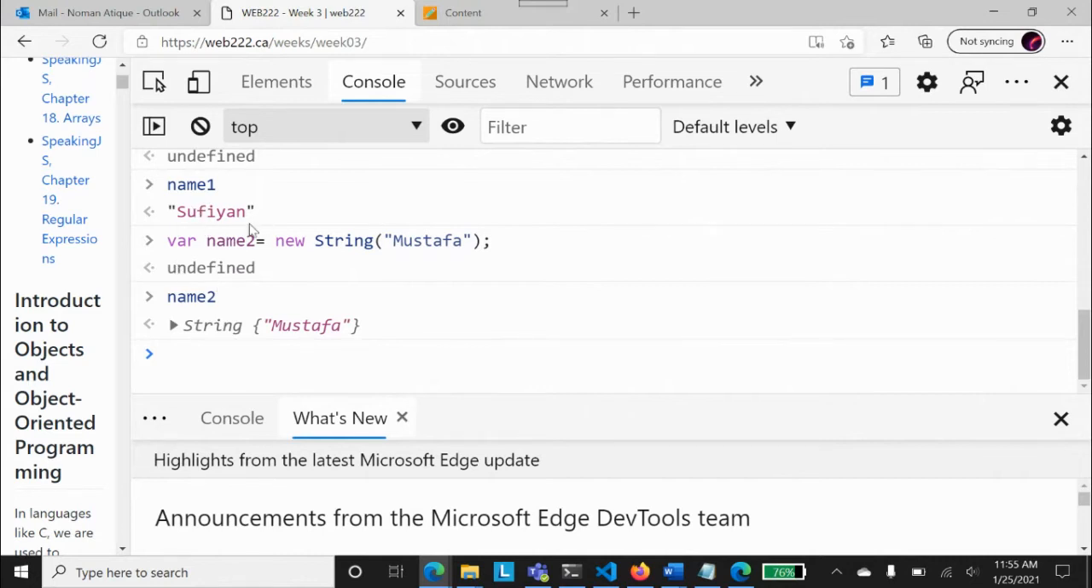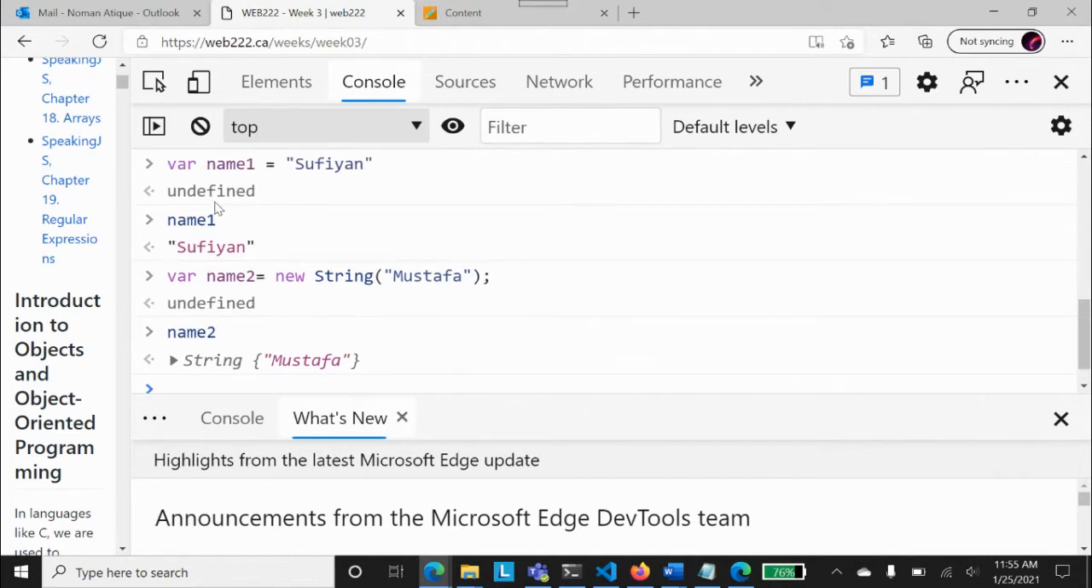Now, Sufyan, look at these two methods of creating a variable. Here, I have created a normal string variable, stored Sufyan in it. Here, I've created an object. Sufyan, do you know what is the object of a class? How to create the object of a class?